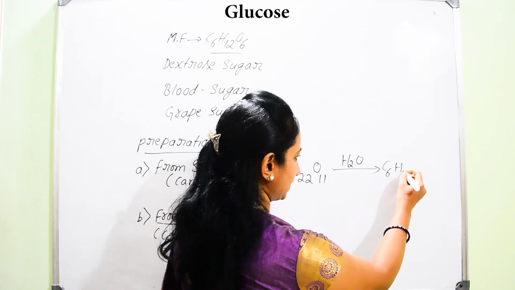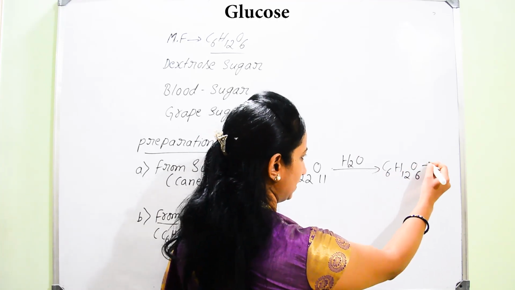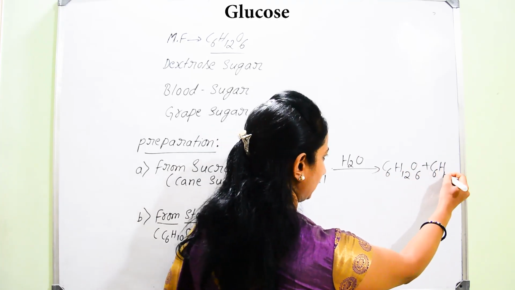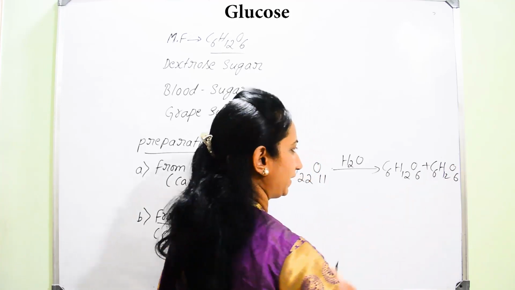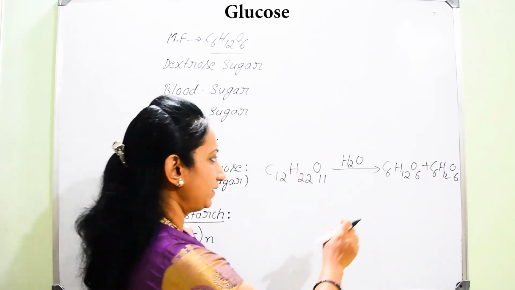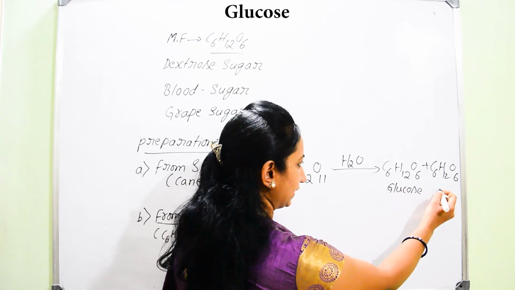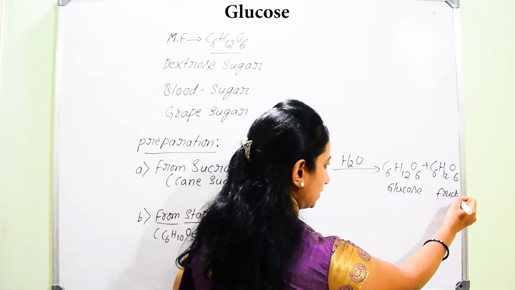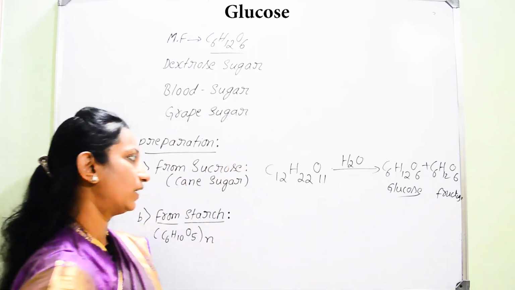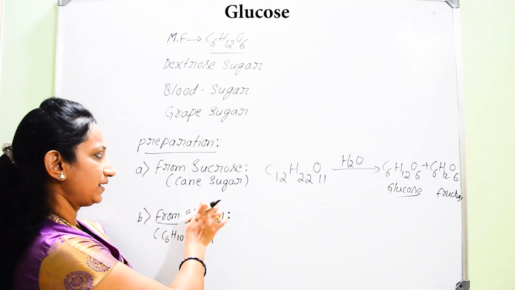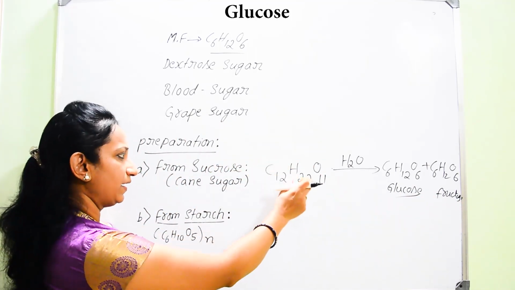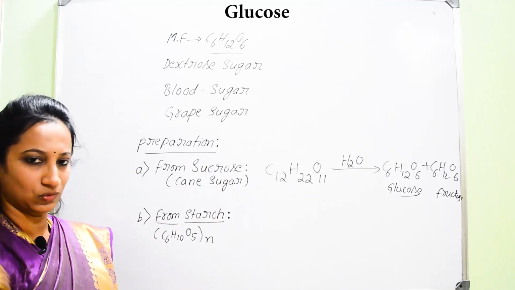One is C6H12O6, and the other is C6H12O6. Here I am writing the same formula, but here we can consider one is called as glucose and another one is called as fructose. This is how you are going to get the formation of glucose, that is prepared by the hydrolysis of sucrose.